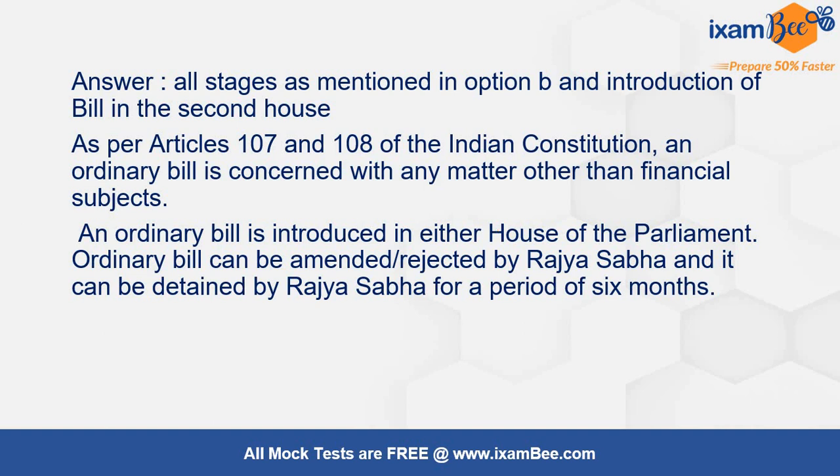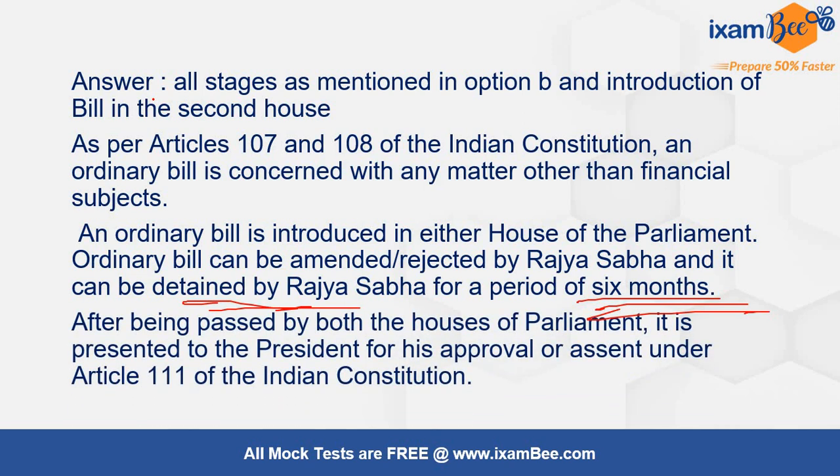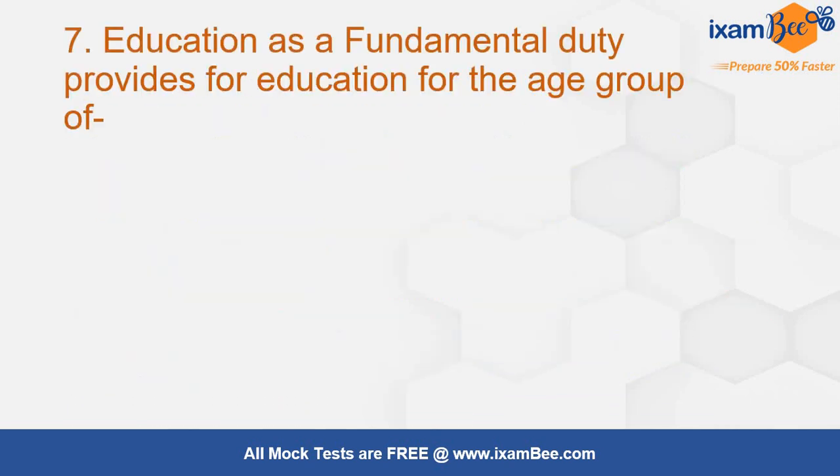Now an ordinary bill can be amended or rejected by Rajya Sabha and can also be detained for a period of 6 months. But is it so in case of a money bill? No. So these things you should be very clear with. And assent of the President, Article 111.